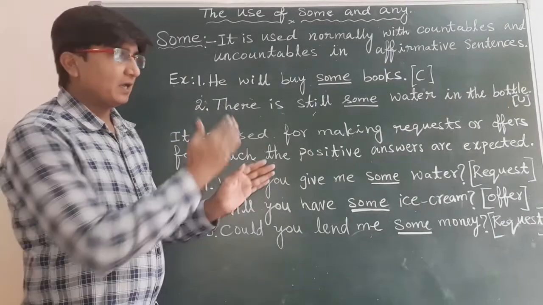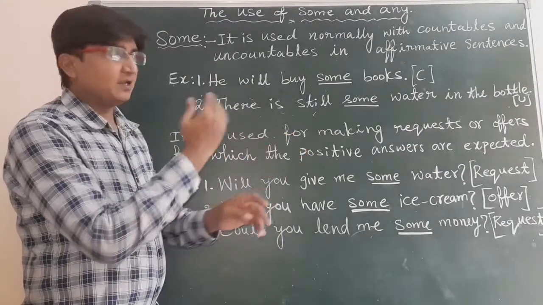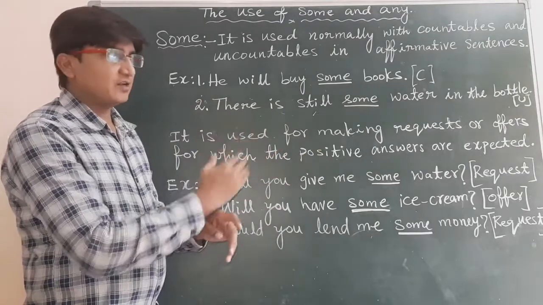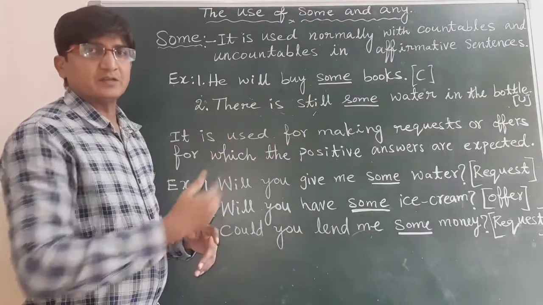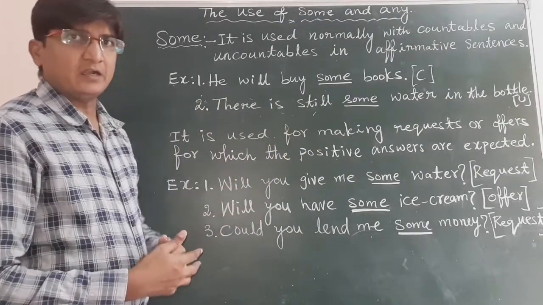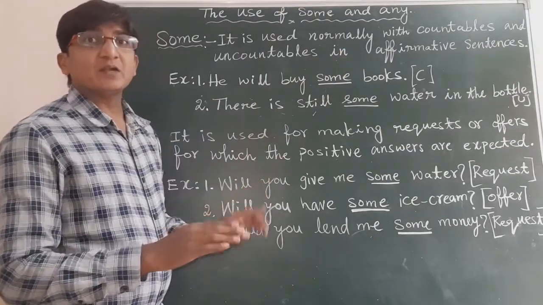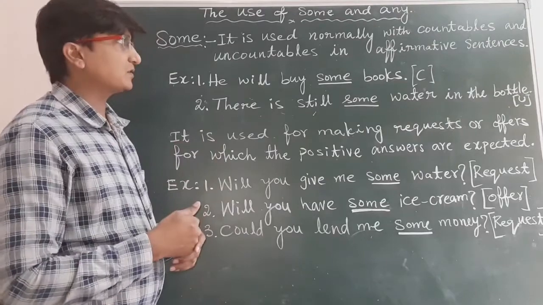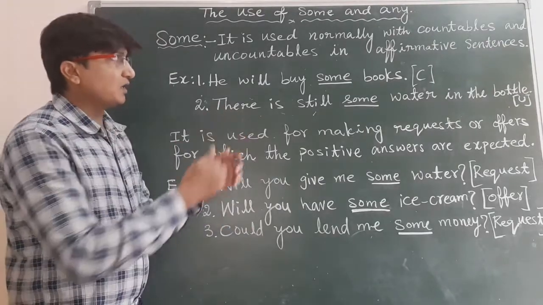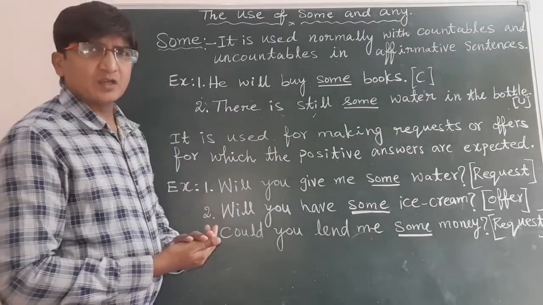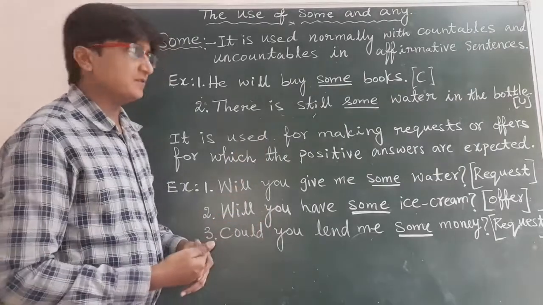For example, he is a teacher, he is not a teacher. They are students, they are not students. In this way we can identify. So once again, affirmative is nothing but a positive sentence. Mostly some is used in affirmative sentences.